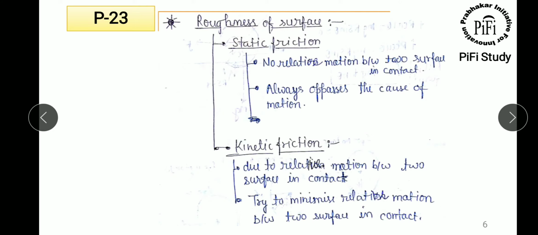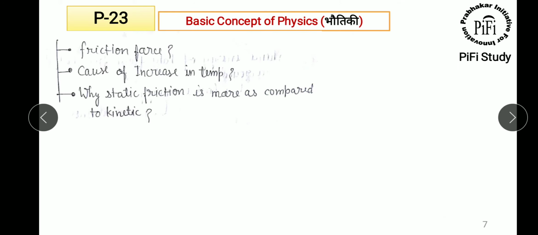This roughness of surface has been studied in two parts: static friction and kinetic friction. In static friction, there is no relative motion between the two surfaces in contact, and it always opposes the cause of motion. But in kinetic friction, there will be relative motion between the surfaces in contact, and this kinetic friction tries to minimize the relative motion between the two surfaces in contact.